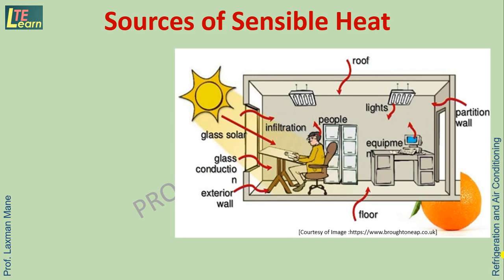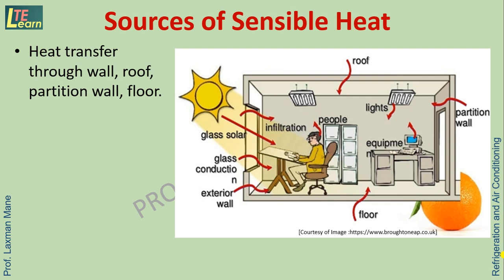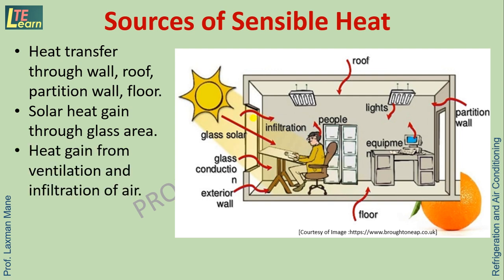So here in this image we can elaborate the sources of sensible heat. Here is heat transfer through the wall, then roof and floor, from the outside to the room. Secondly, solar heat gain takes place through the window glass area to the room.